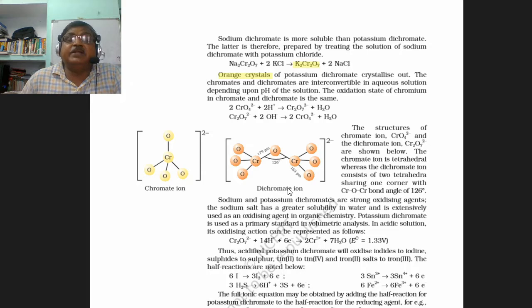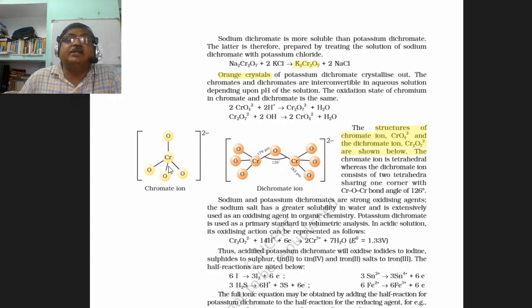And this is the structure of potassium dichromate. Potassium dichromate and the yellow colored sodium chromate, these two structures are interconvertible.